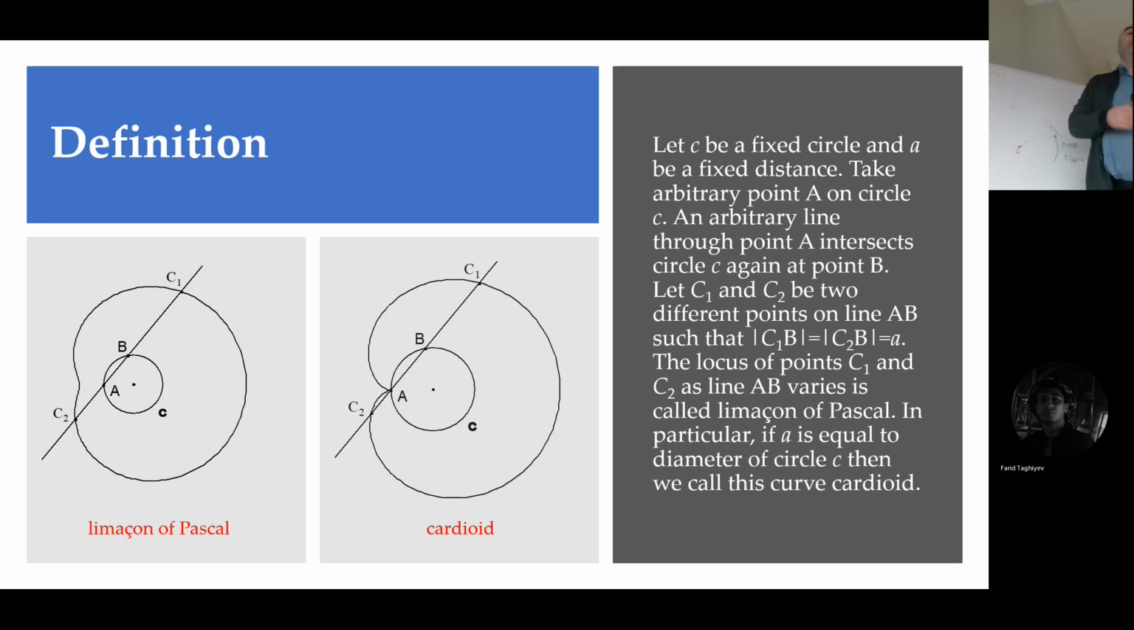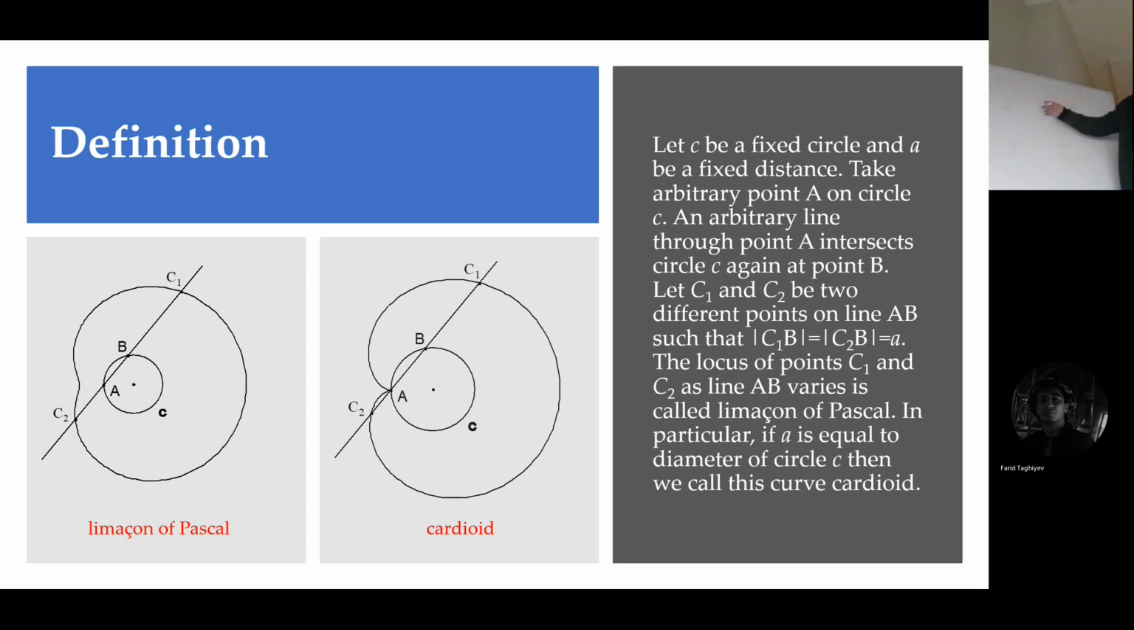Another similar curve. Imagine doing this not with a line, but with a circle. It is called limaçon of Pascal. Limaçon in French means snail. This Pascal is not Blaise Pascal. It is Étienne Pascal, the father of Blaise Pascal. He was also a mathematician. So the Pascal family.